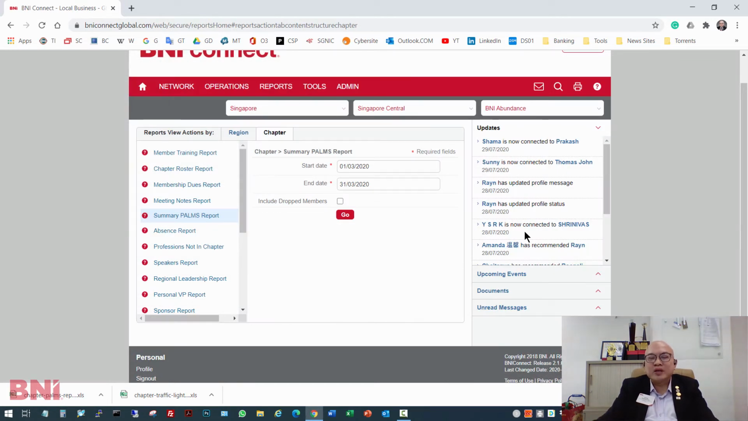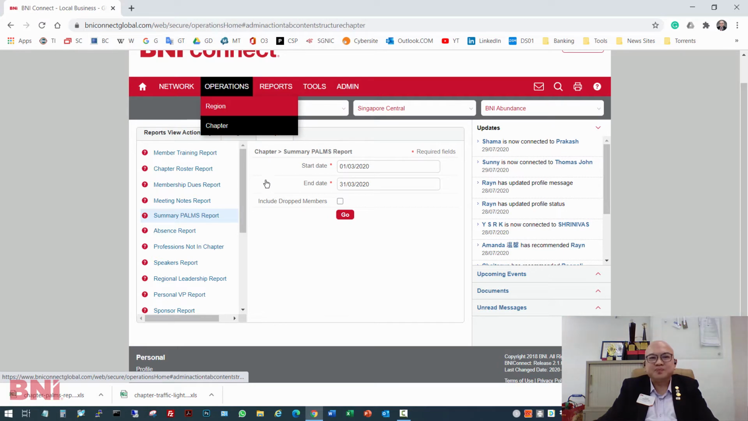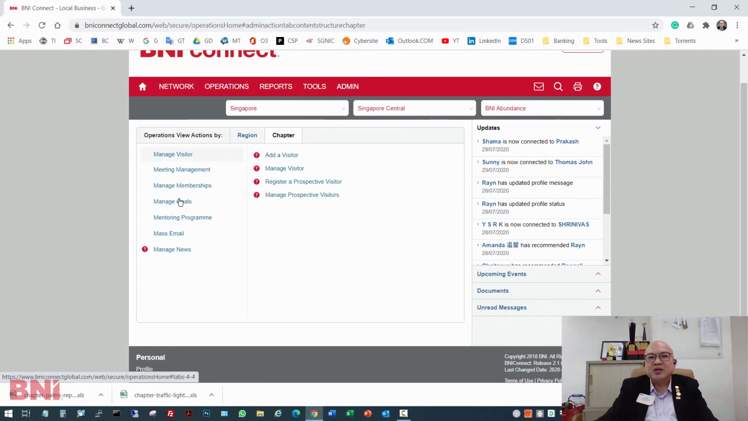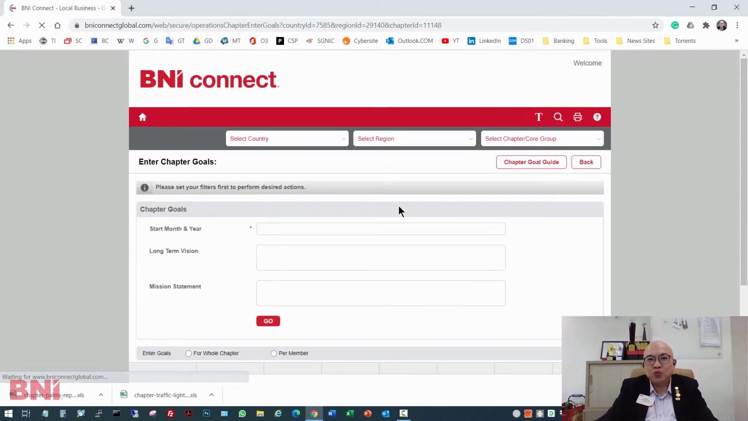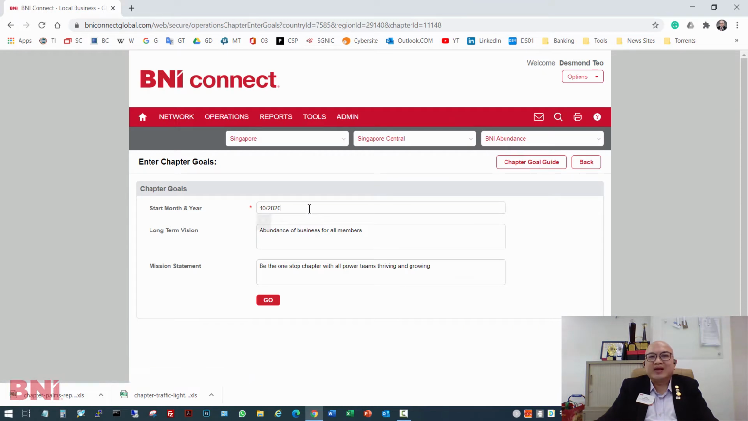Now let's go straight into the function where the chapter goal can be set. It's under operations, under chapter, under manage goals. Here we go straight into enter chapter goals. You select the month that you're going to plan from. In this case, it's April 2020.